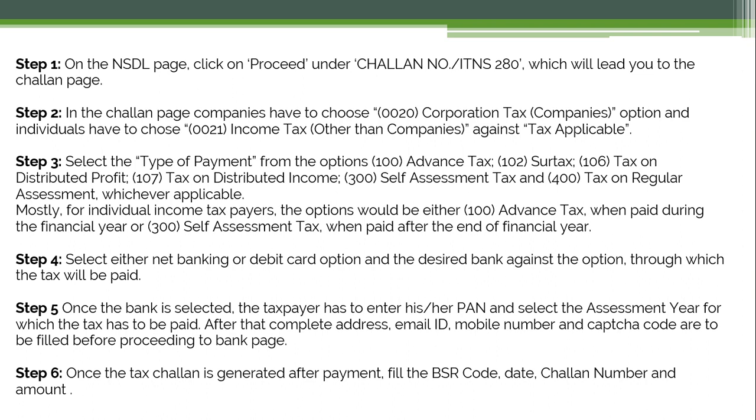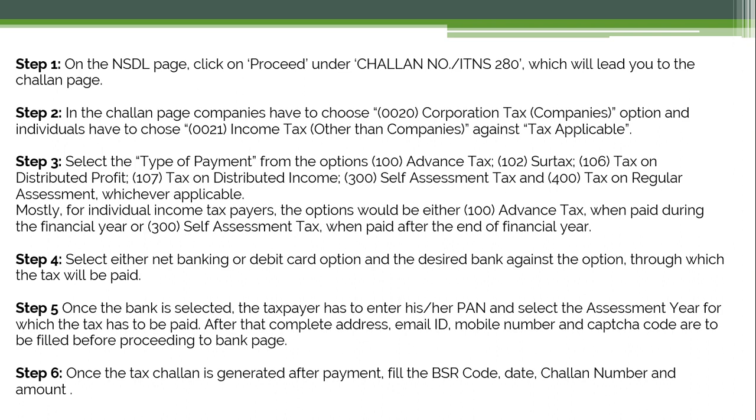Mostly for individual income taxpayers, the option would be either 100, that is advance tax when paid during the financial year, or 300, that is self-assessment tax when paid after the end of the financial year. So mostly individual taxpayers choose these two options. You have chosen your challan type, that is 0020 or 0021, and then you have selected the type of payment, whether it is advance tax or self-assessment tax.